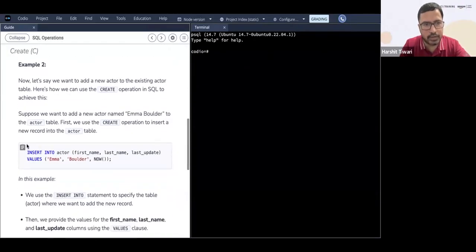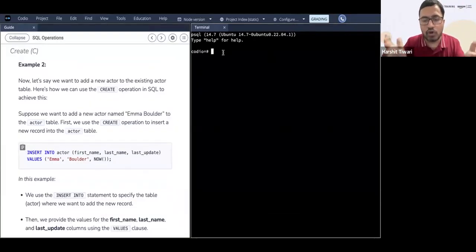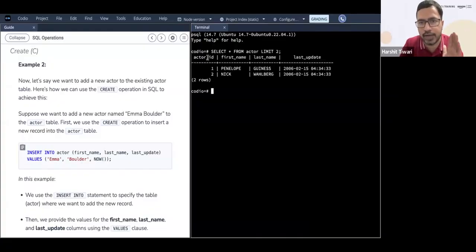look at this example. Insert into actor. Okay, so you want to insert some. We have the actor table. And anytime you're not sure of it, you can always quickly do a select query. Select star from actor, and I want a limit, because this will give me a lot of rows. So limit 2. So you can always see what columns I have. I have the ID column, I have the first name, and last update. I have all these columns.